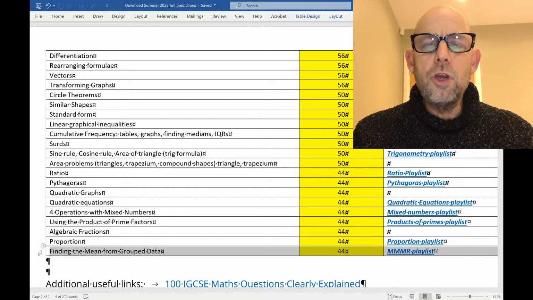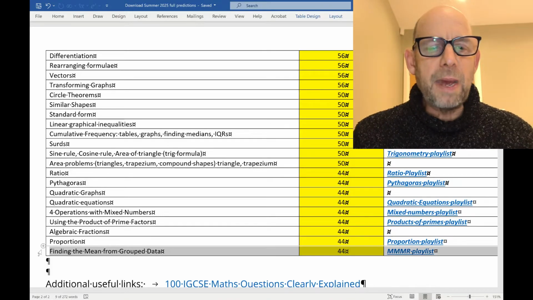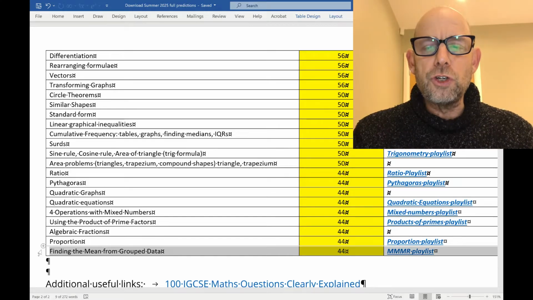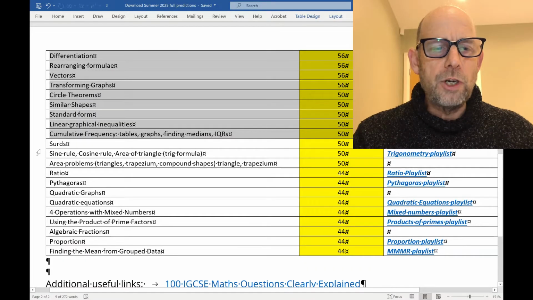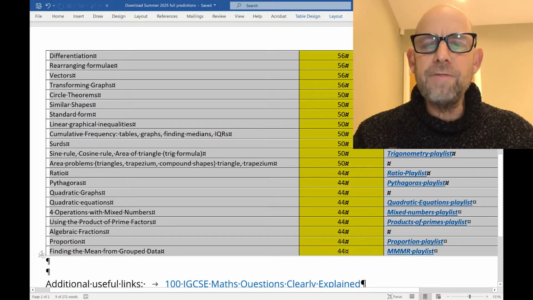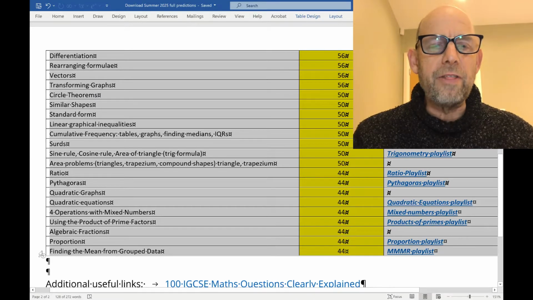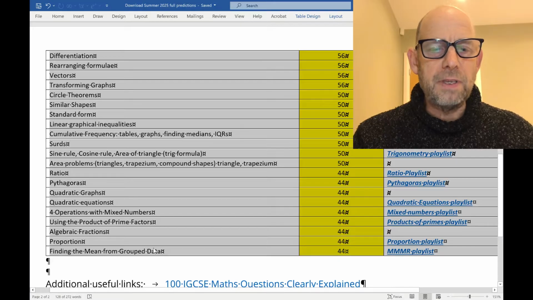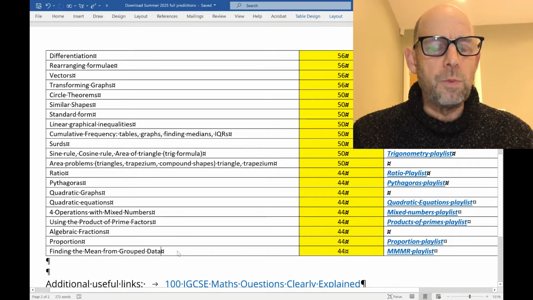So given that you are going to take two exam papers when you sit your exams in summer 2025, I am expecting finding the mean from group data to be on one of those two papers. And indeed, all of these topics here, which appear on about 50%, about half of the past papers, I'm thinking they will come up on one of your two papers. Now let's just have a quick flip through and remind ourselves what these topics are and what the words mean.